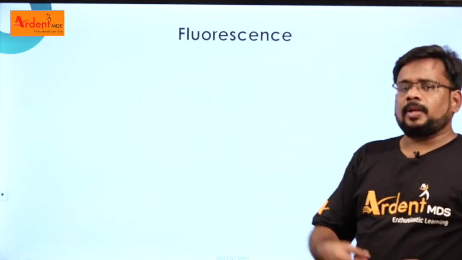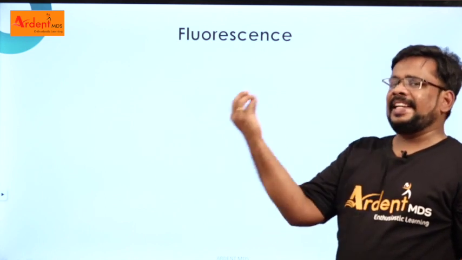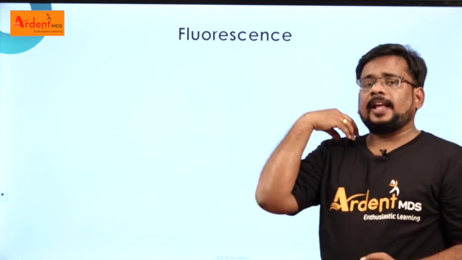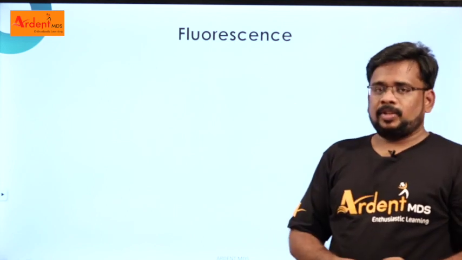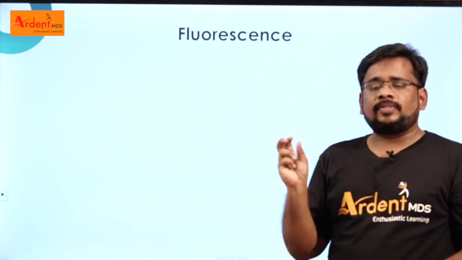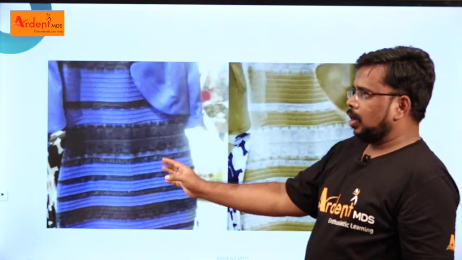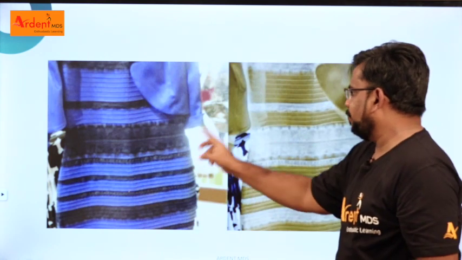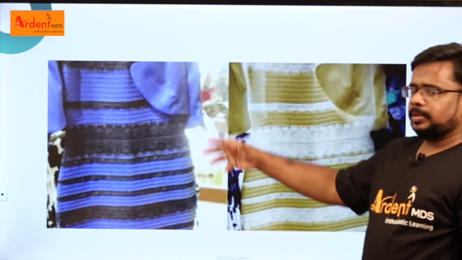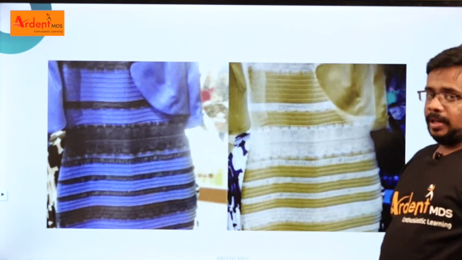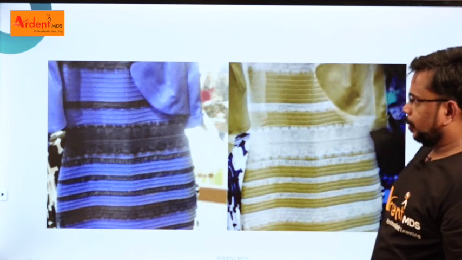Fluorescence means that a particular object which has a fluorescent agent absorbs light at a low wavelength and emits light at a high wavelength, which is called fluorescence. This fluorescence gives a lifelike appearance to the teeth. Right. So this is what is called metamerism. There are two different light sources. Here it looks like some blue and orange color, and this is a golden and white color appearance, right? So this is the best example for metamerism.